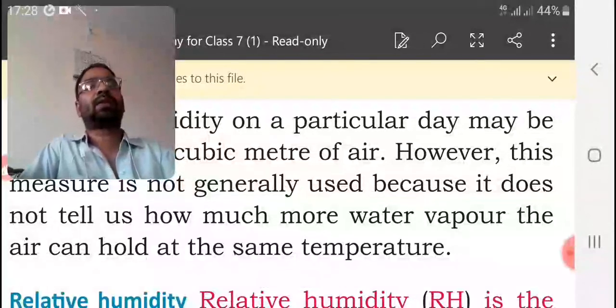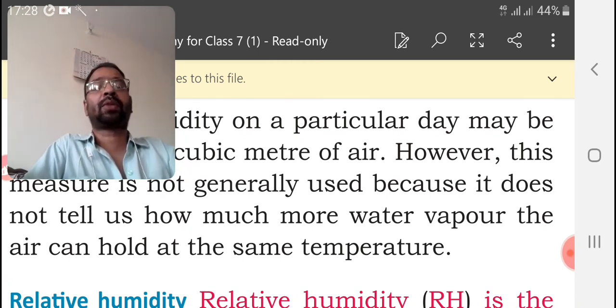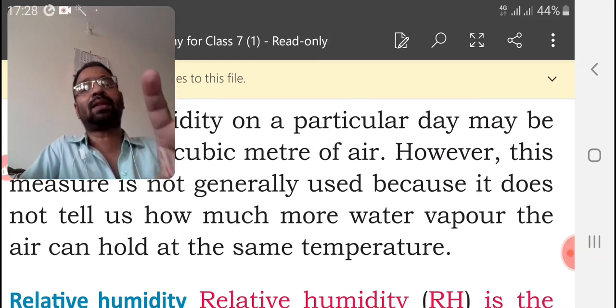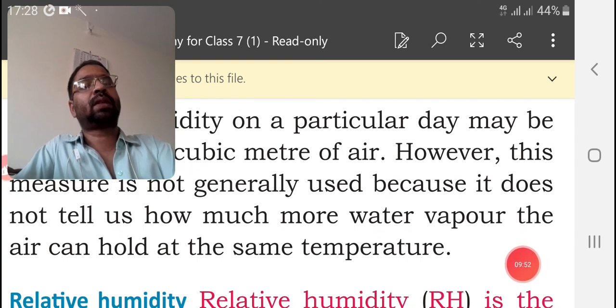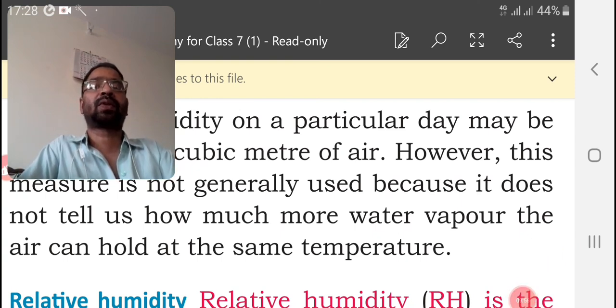However, this measure is not generally used in practice. Why? Because it does not tell us how much more water vapor the air can hold at the same temperature. It only says how much is present, not how much more it can hold. That is why we do not use it for scientific purposes.